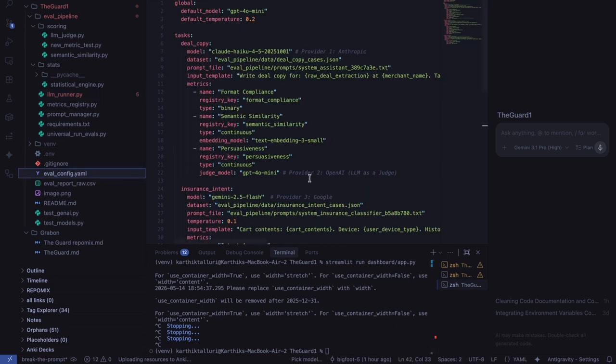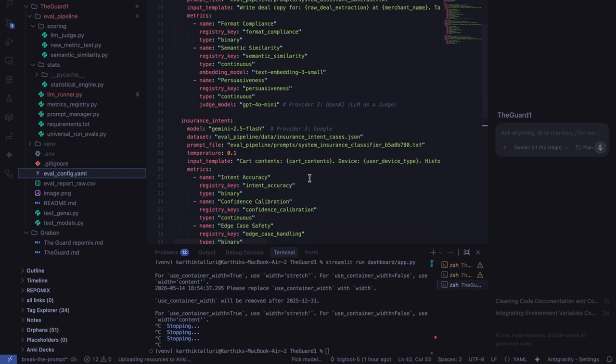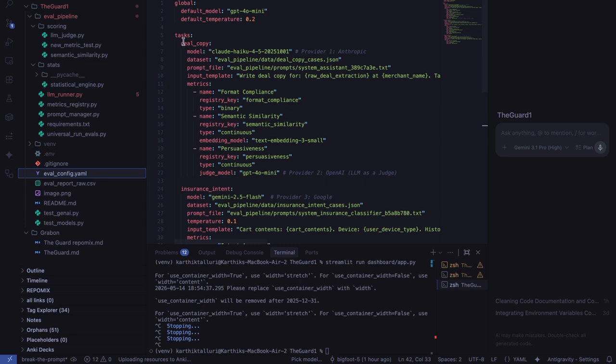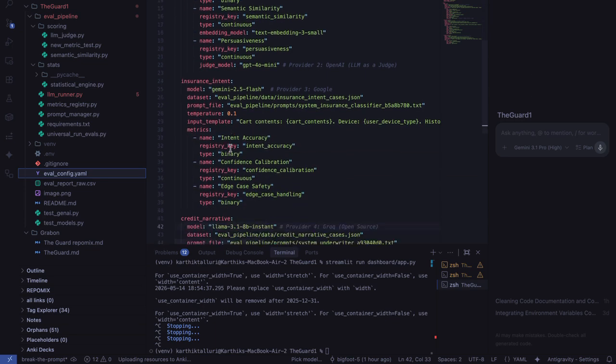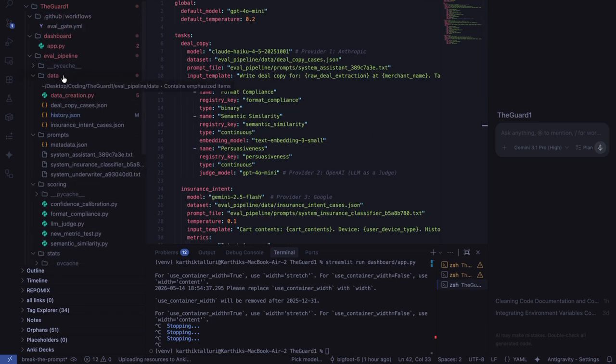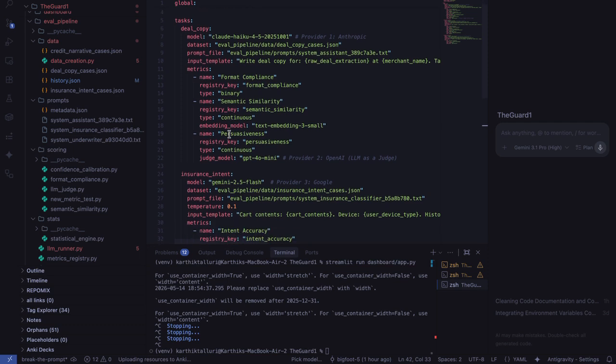The next architectural modification I've made is the eval file. This is one source of truth for all the evaluations being done. I was given three tasks to perform: deal copy, insurance intent, and credit narrative. I've created fake datasets for each of them, 30 each, and defined the metrics they need to be evaluated on.